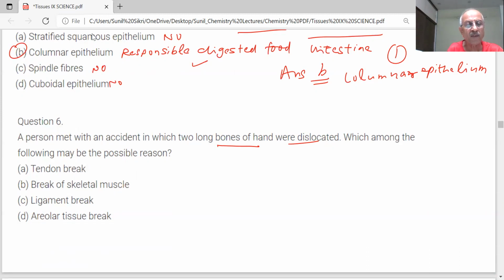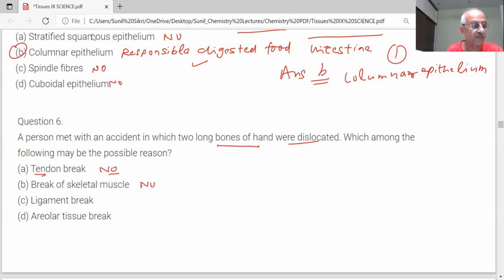No, sir. Tendons connect bones to the muscles. Is it a break of skeletal muscle? No, sir. Skeletal muscles are striated muscles.